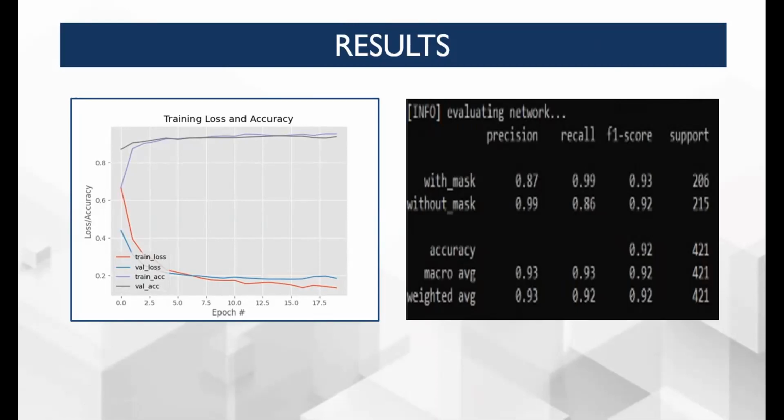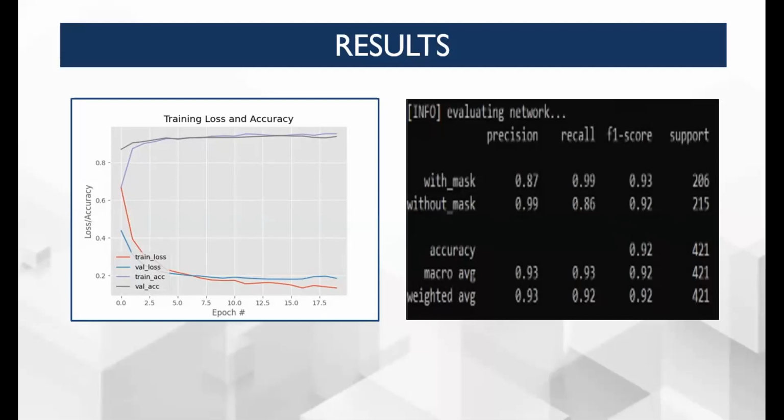Now we come to the F1 score. It is a measure of balance between precision and recall. As shown in the table, F1 score for masked images is 93% and unmasked images 92%, thus making macro average and weighted average 90% each, and accuracy is 92%. Support value means how many times our algorithm detected true positives in our data set. Our data set is divided into 2 parts for the purpose of training and testing. 75% of the data set is for training purpose and 25% is for testing purpose.